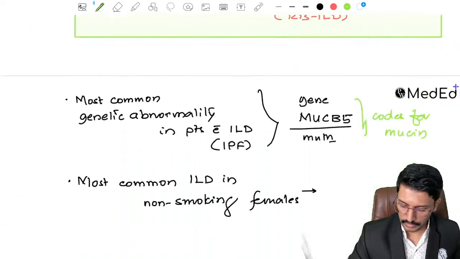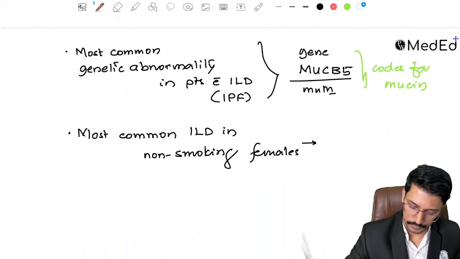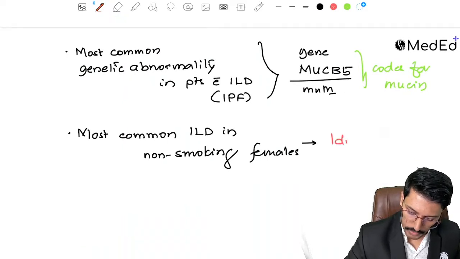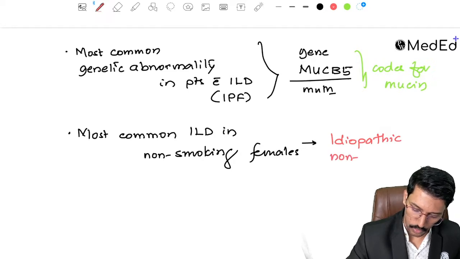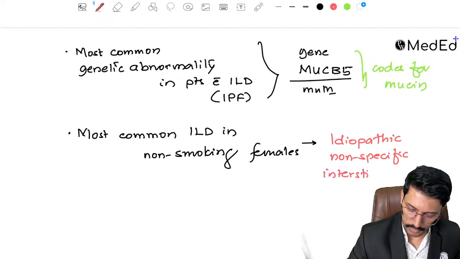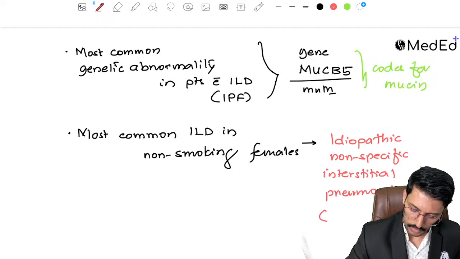Right, so in females, the one that is more common is called idiopathic non-specific interstitial pneumonia, or idiopathic NSIP.